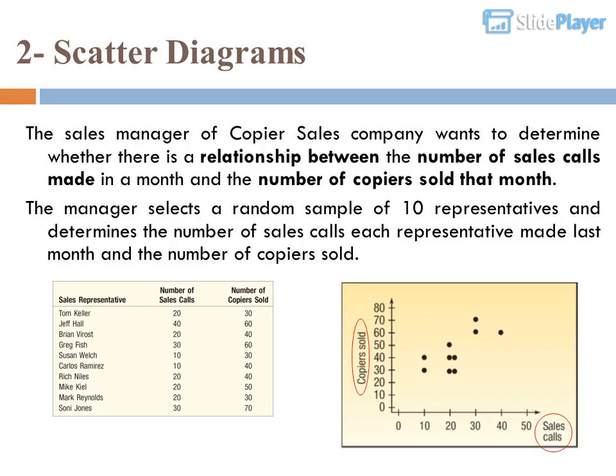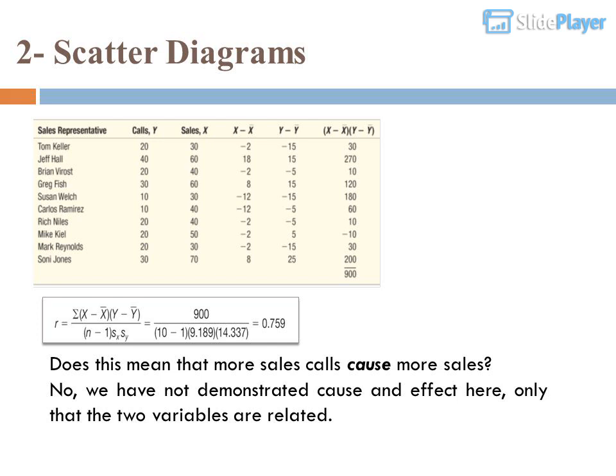Scatter diagrams example. The sales manager of a copier sales company wants to determine whether there is a relationship between the number of sales calls made in a month and the number of copiers sold that month. The manager selects a random sample of 10 representatives and determines the number of sales calls each representative made last month and the number of copiers sold. Does this mean that more sales calls cause more sales? No. We have not demonstrated cause and effect here, only that the two variables are related.